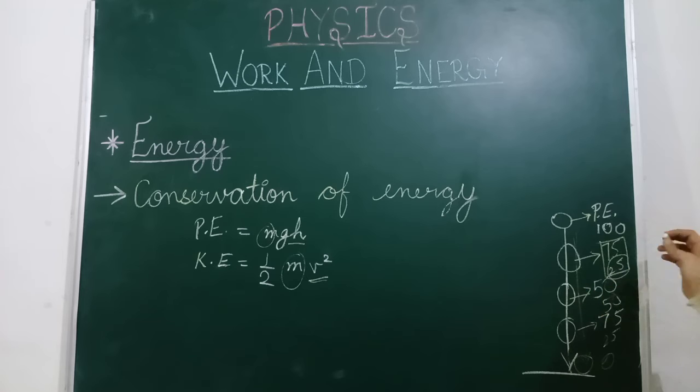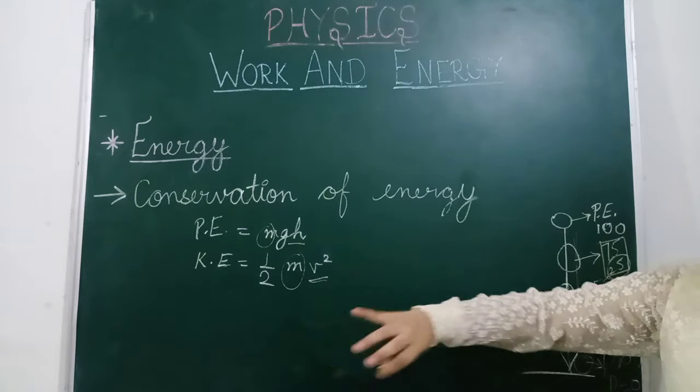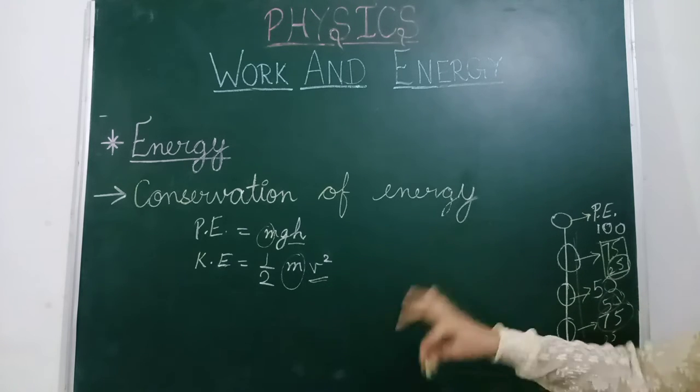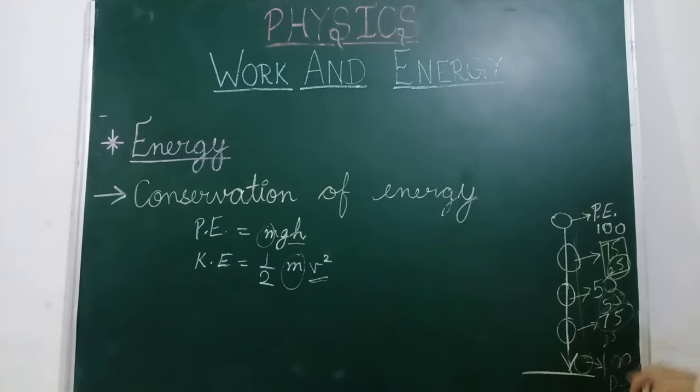Kinetic energy firstly was 25, then it became 50, then 75, and at this point it will become 100. This is the highest kinetic energy the object has, and here potential energy is 0, because height is 0, and when we multiply it by gravitation and mass, it will always become 0.